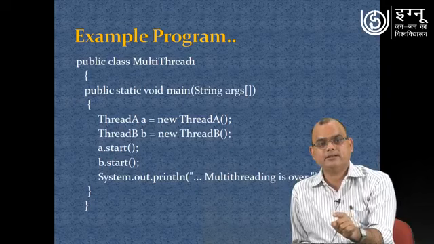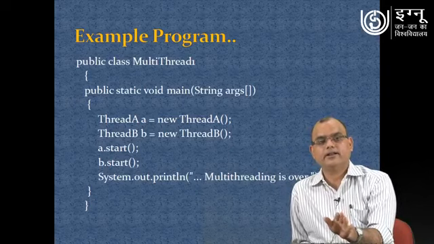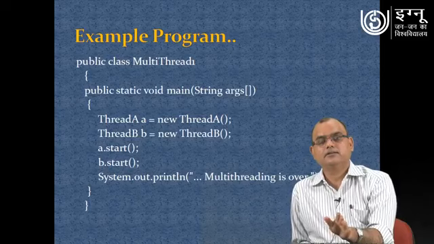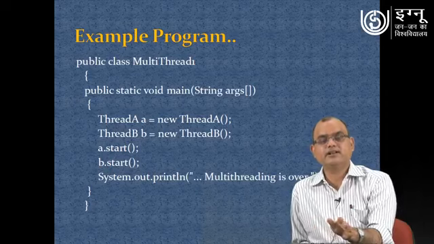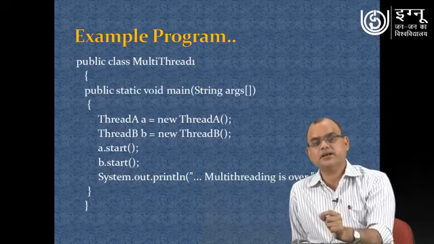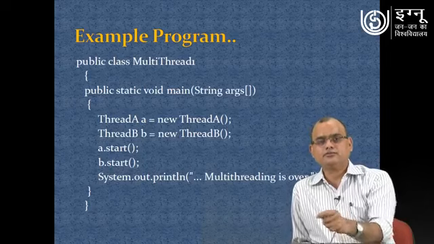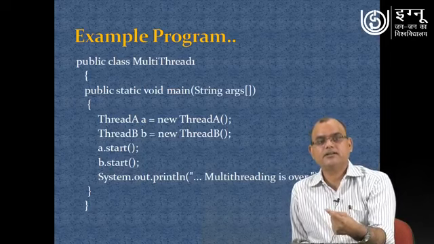Now A dot start and B dot start is done. It means Thread A is now in the runnable state. Similarly Thread B is now in the runnable state, and if these two threads are in the runnable state, as soon as the CPU is allocated to these threads, they will execute.